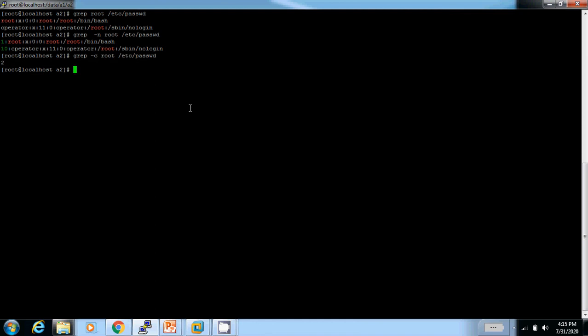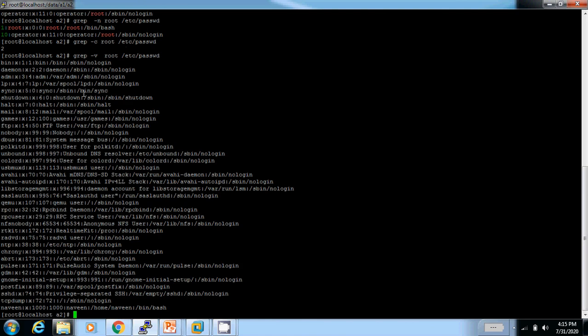I am using another option, grep -v. V is used for inverting the match. In etc password, I want to search for lines in which root is not mentioned. This is the command output. This prints those lines in which root is not available.